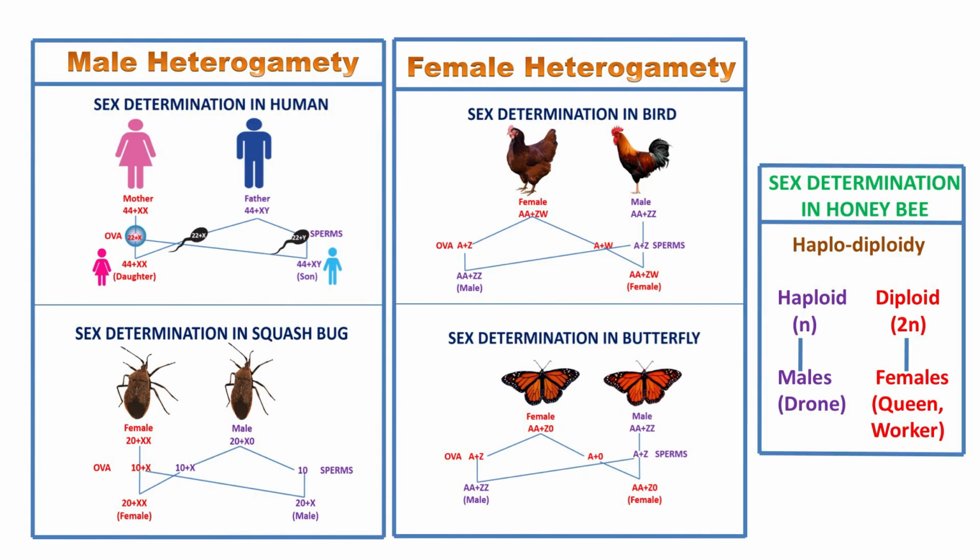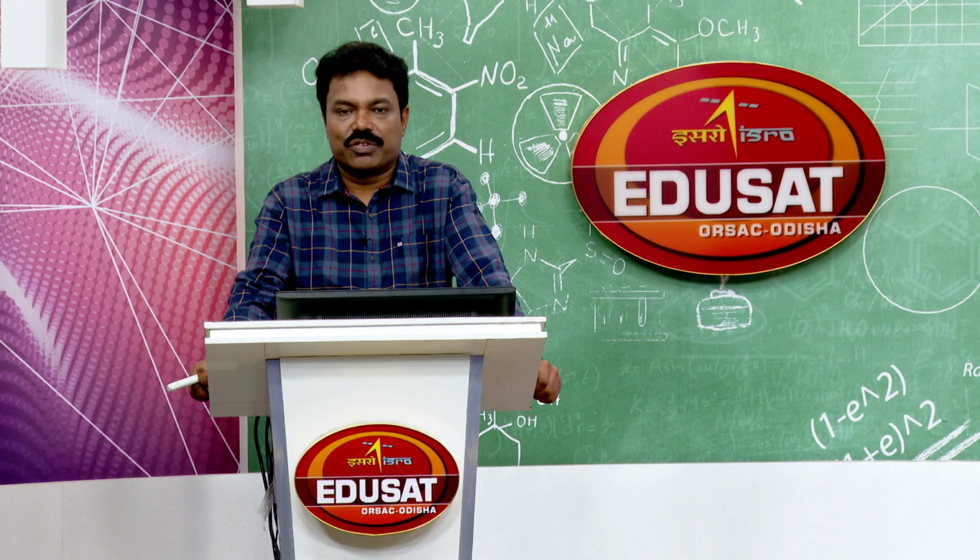So you will find the bar body in the somatic cell of the female, and that cell should be diploid in nature. Sometimes question comes, can you find bar body in the female ovum? No, because the genotype of the female ovum is 22 plus X. How many X chromosomes are there? Only 1. So there is no bar body, because the number of bar body is always 1 less than the number of X chromosome. How many bar bodies are found in human male? None, because the male has only one X chromosome, another is Y chromosome. So male has no bar body.